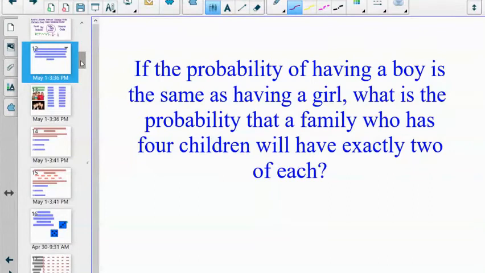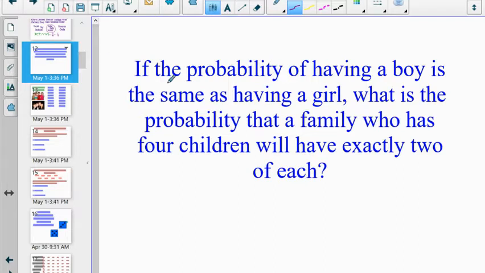Another type of question might look like this. Now, the probability of having a boy is not exactly the same as the probability of having a girl. I know it's like 51-49 or something like that. I don't remember which one is more likely, but it's not exactly 50-50. For this problem, let's just treat it as if it's a 50-50 chance. Otherwise, the probability gets more complicated. Something that we could do, but maybe not on the first day of probability.